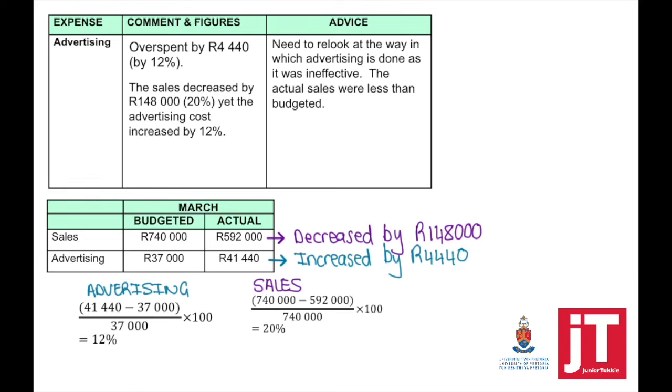So advice which we can give is that we need to relook at the way in which we advertise, how we actually do our advertising. As in this case, it was ineffective. The actual sales were less than budgeted. Identify the target market and ensure that advertising is done to that specific target market.